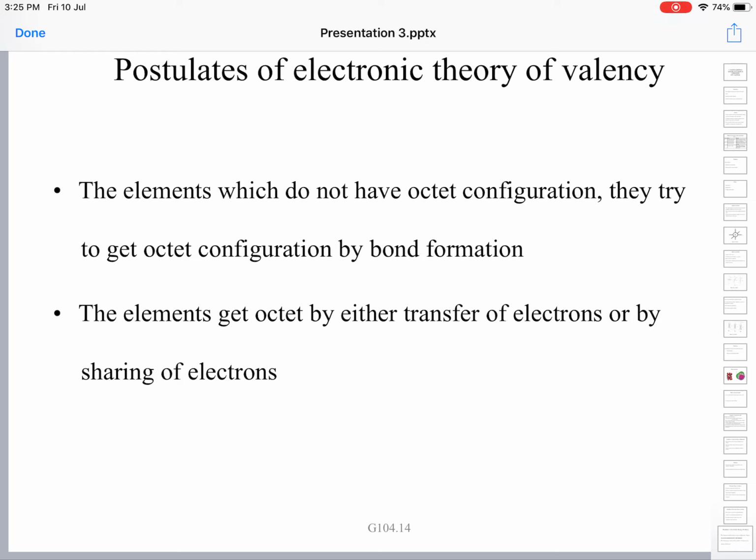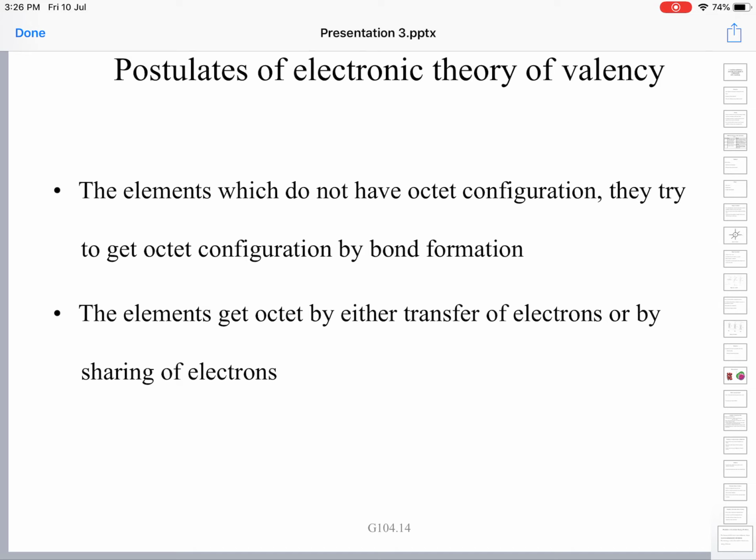Since m values vary from minus L to plus L including 0, it has values of plus 1, 0 and minus 1. So 3 orientations. The 3 orientations are along the x axis, y axis and the z axis. So we have 3 p orbitals. They can be named px, py and pz.